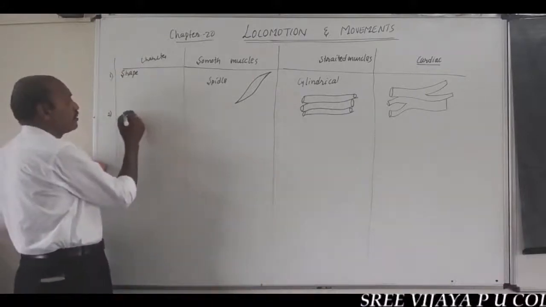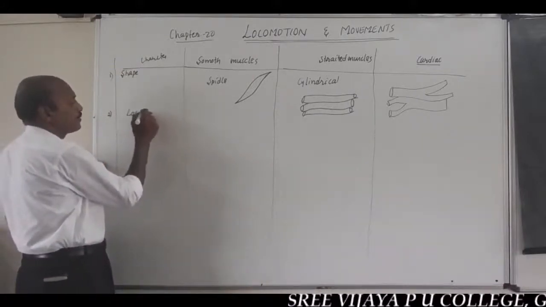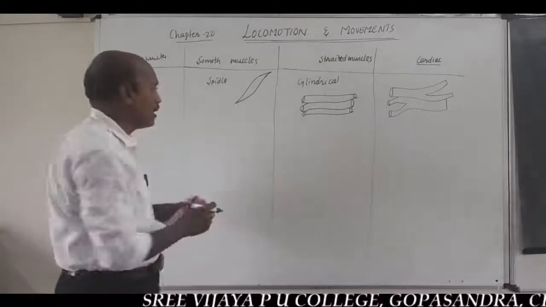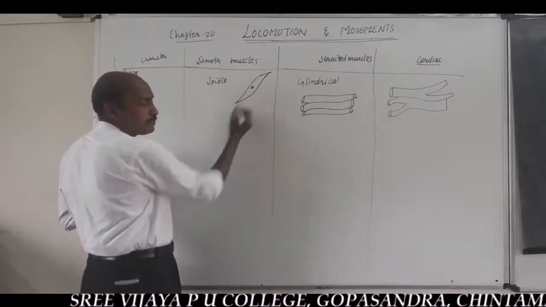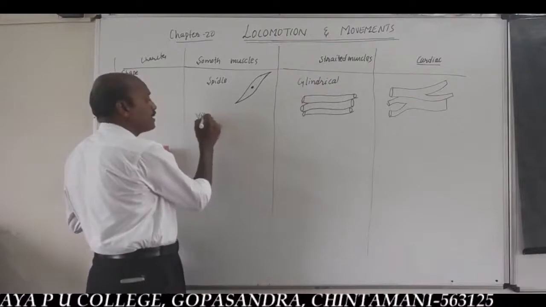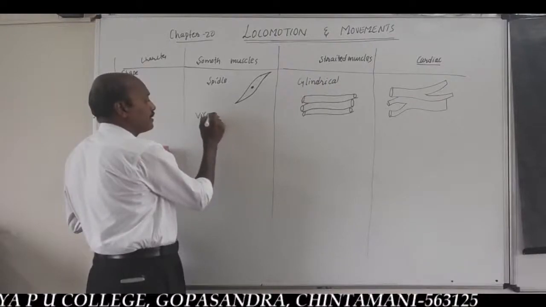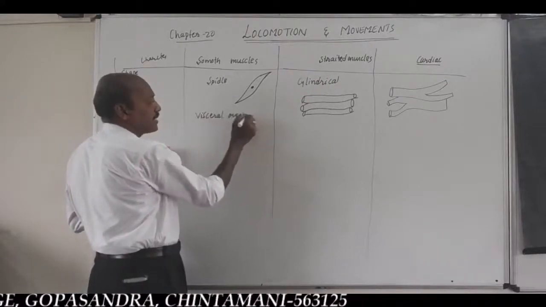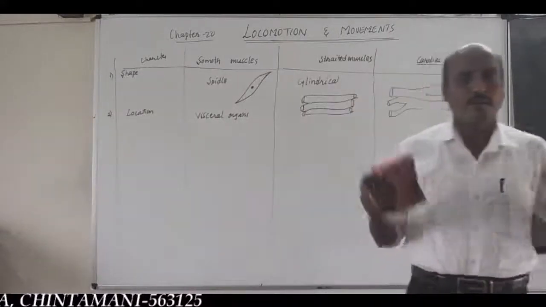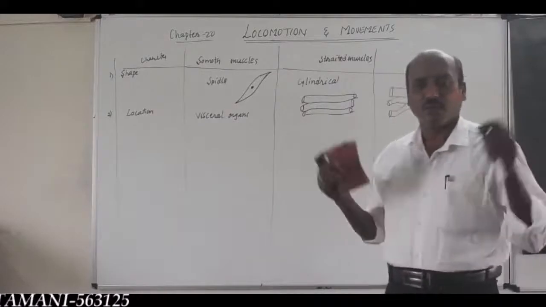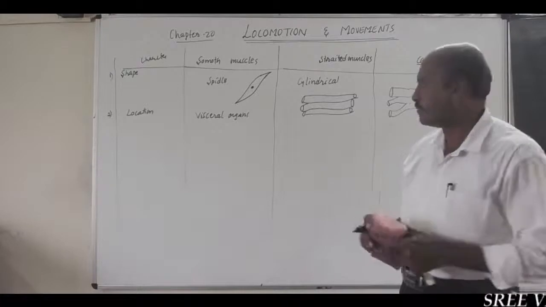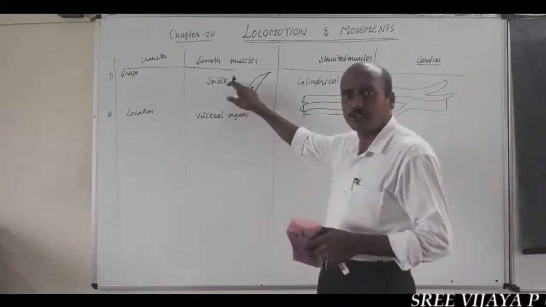Based on location, meaning which part of the body they are present in. Spindle shaped smooth muscles are present in visceral organs, like the wall of the alimentary canal, wall of the blood vessels, wall of the digestive tract, made by smooth muscles.